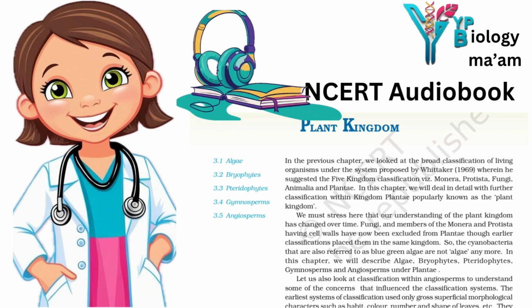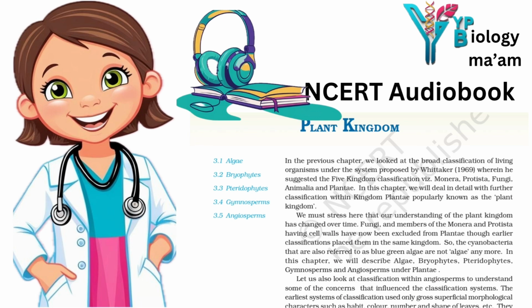Agar, one of the commercial products obtained from Gelidium and Gracilaria, is used to grow microbes and in the preparation of ice creams and jellies. Chlorella, a unicellular alga rich in proteins, is used as a food supplement, even by space travelers. The algae are divided into three main classes: Chlorophyceae, Phaeophyceae and Rhodophyceae.